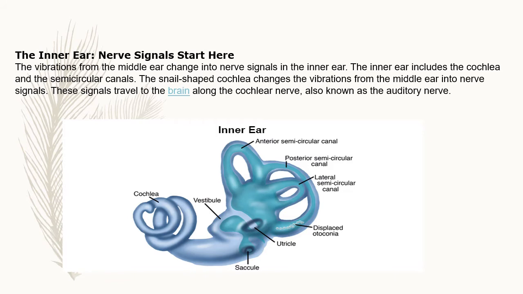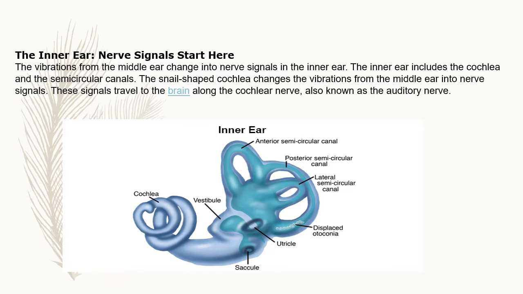No need to worry about all those things, children. Mainly, the inner ear is made up of two main parts. One is the cochlea, a snail-shaped organ, and the other is the semicircular canal, like this. The inner ear includes the cochlea and semicircular canals.